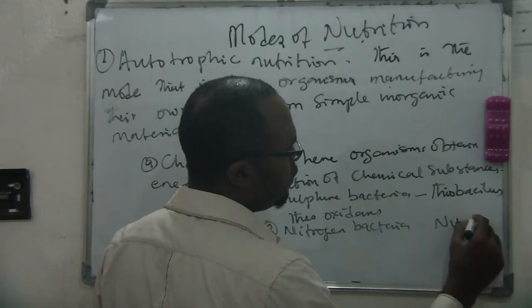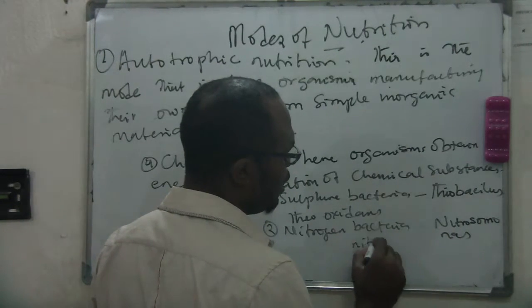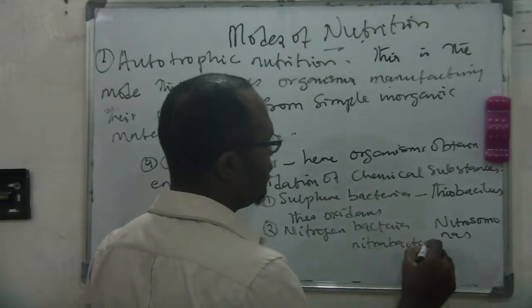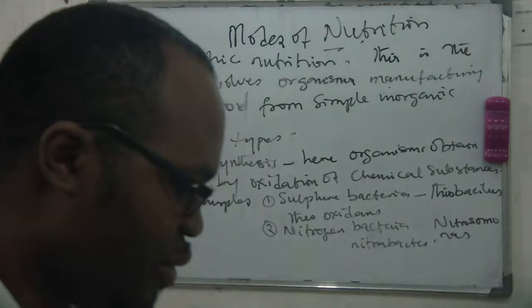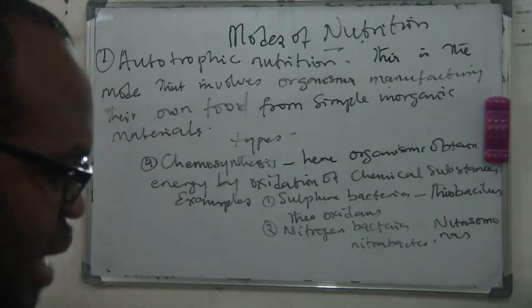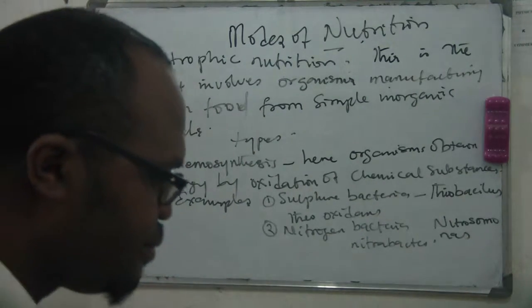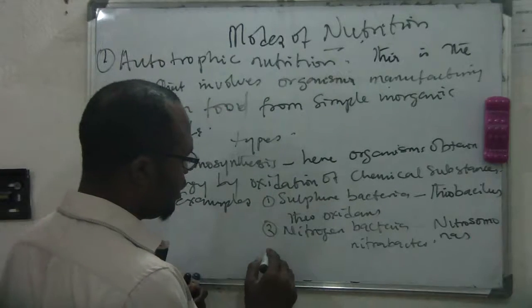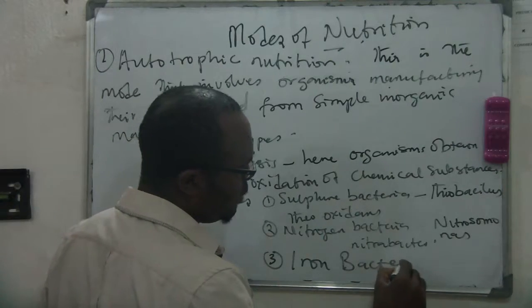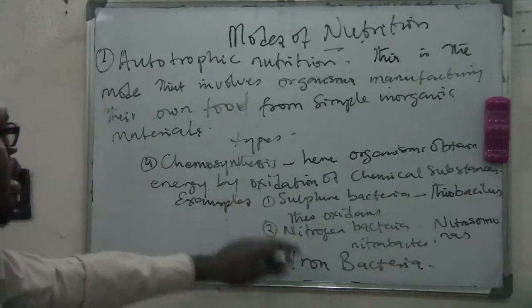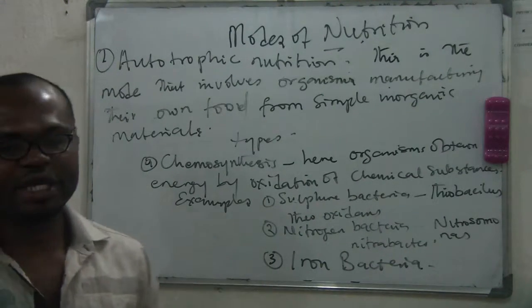Then finally we have iron bacteria that oxidize iron from iron 2 to iron 3. So all these organisms, the sulfur bacteria, nitrogen bacteria, iron bacteria, they use chemosynthesis.